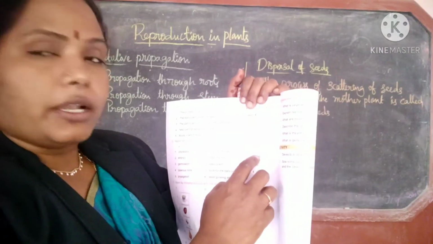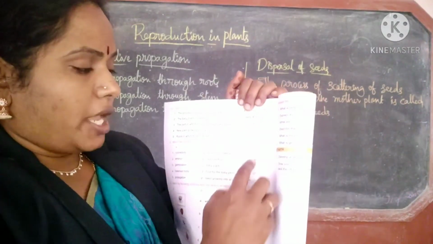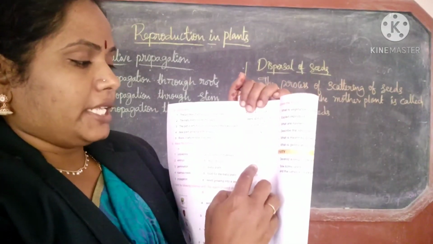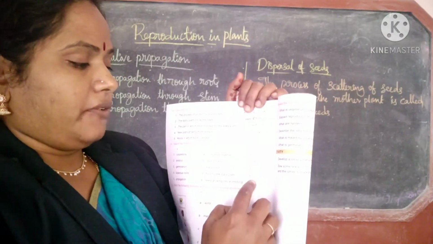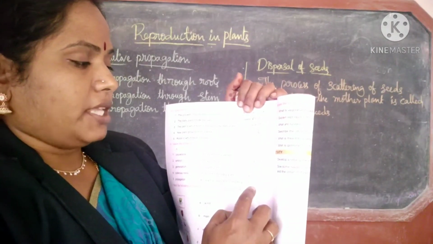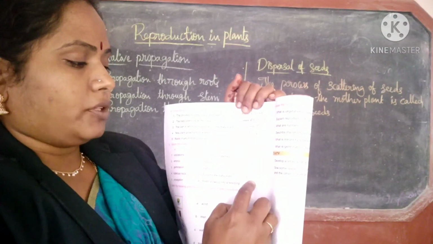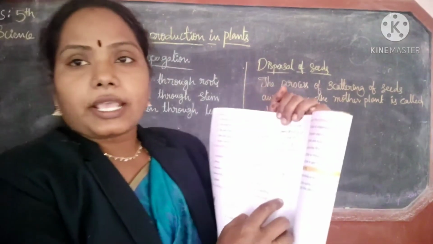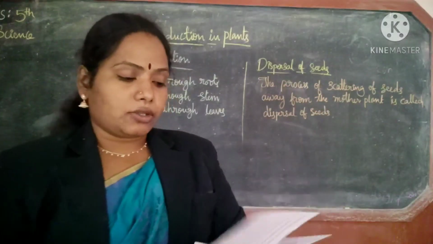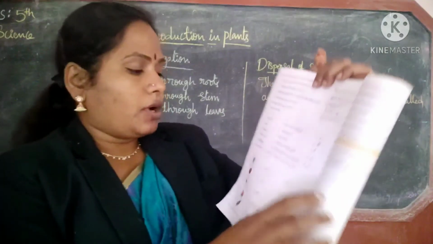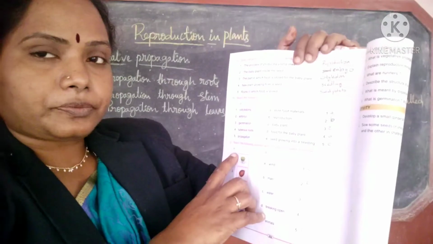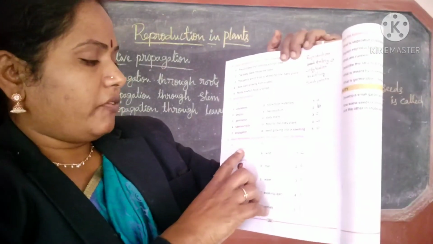Now once more I will repeat. First one D, second one B, third one E, fourth one A, fifth one C. These are the answers of fourth bit. Now come to the fifth bit.